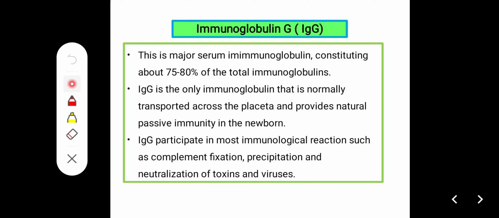IgG is the only immunoglobulin that normally crosses the placenta and provides natural passive immunity to the newborn child. So it protects the newborn child. IgG participates in most immunological reactions such as complement fixation, precipitation, and neutralization of toxins and viruses.